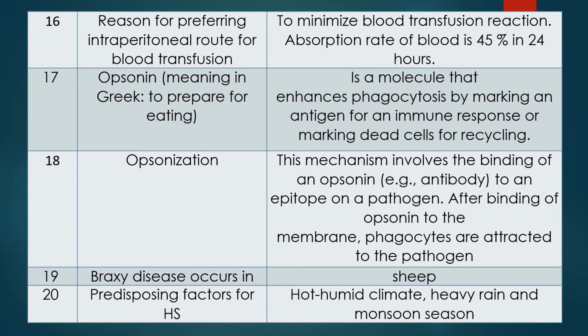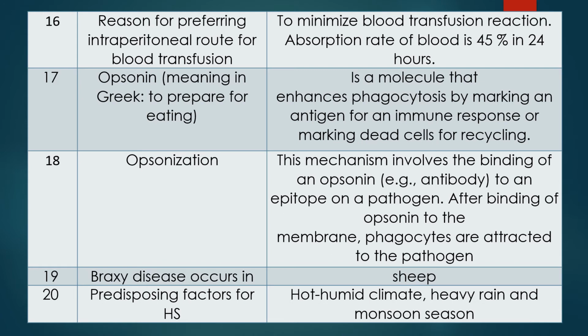So opsonin is important for the phagocytosis, and because of this it will attract the phagocytes and they will engulf the pathogen.